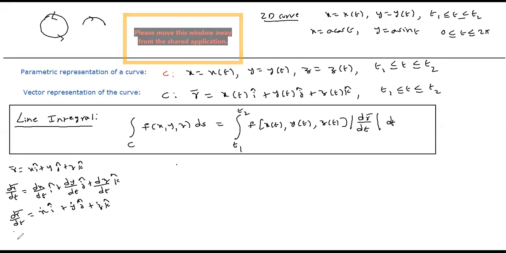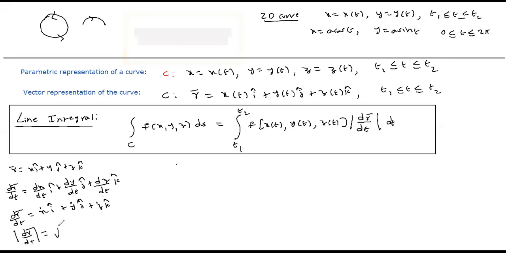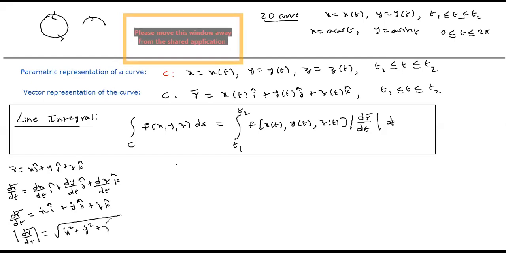Then what will be the magnitude of dr bar by dt? It is the square root of x dot square plus y dot square plus z dot square.